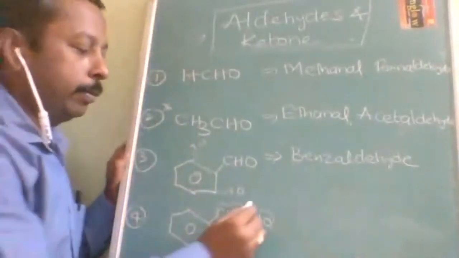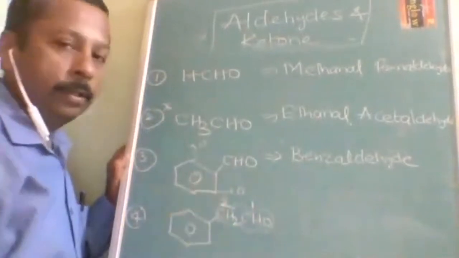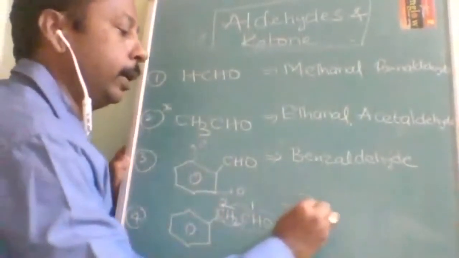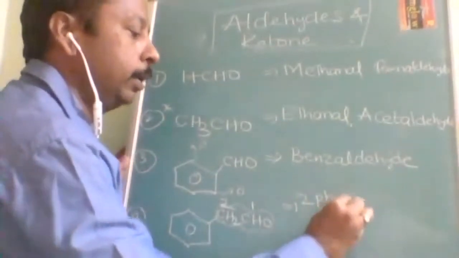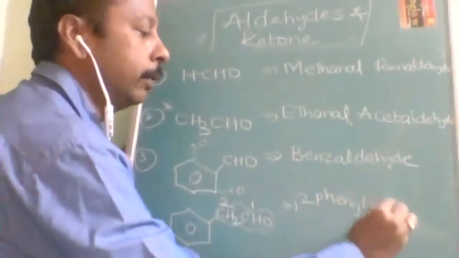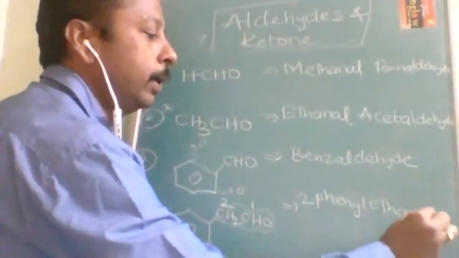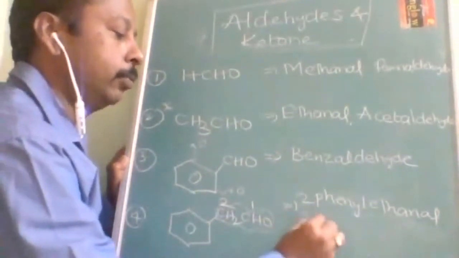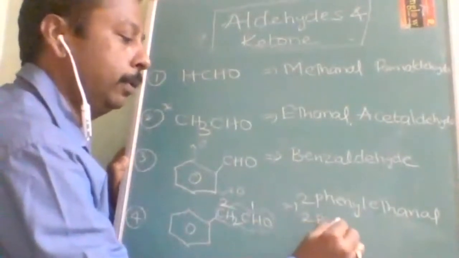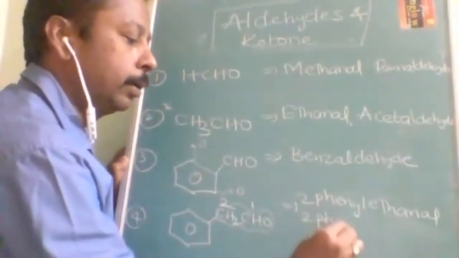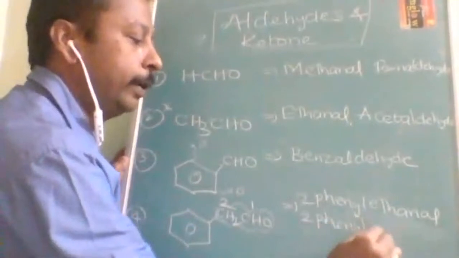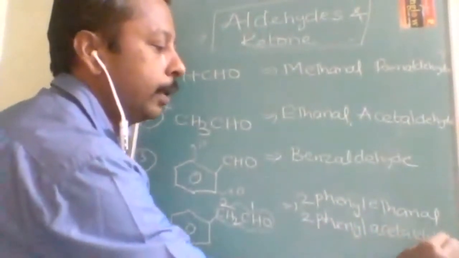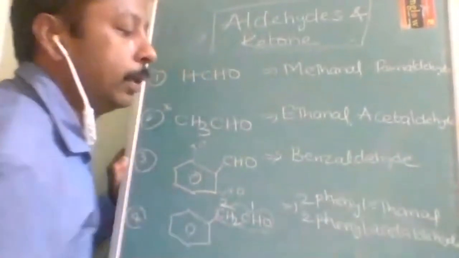Now here numbering will be done from here. This is treated as a substituent, so it will be 2-phenyl. What is it going to be? 2-phenyl ethanol. 2-phenyl ethanol is the IUPAC name, otherwise 2-phenyl acetaldehyde. 2-phenyl acetaldehyde is the commercial name.